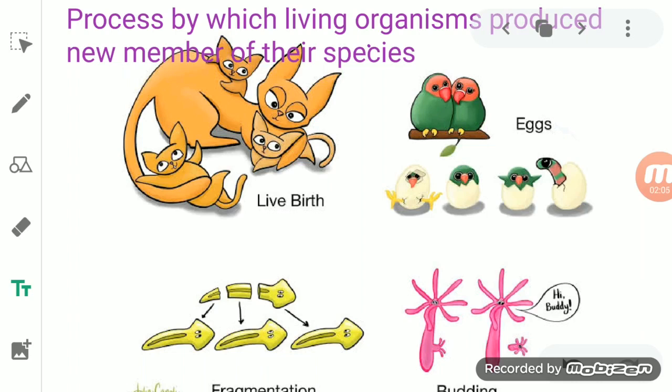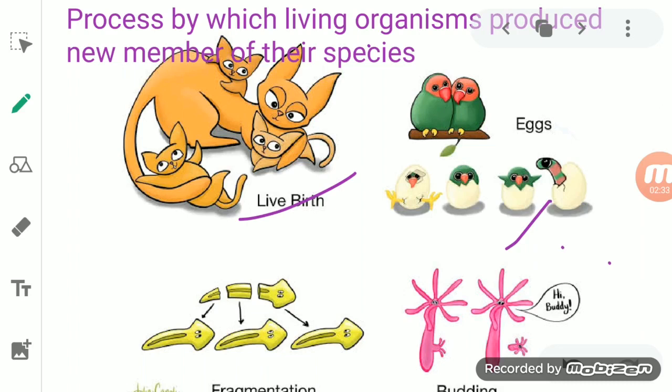Like if you see some of the animals, they reproduce by giving birth to their young ones. You see, human beings or cat, dog, cow, horse, deer, tiger, they all reproduce by giving birth to their young ones. But there are some animals which reproduce their young ones through eggs.